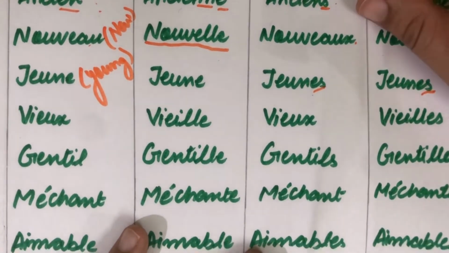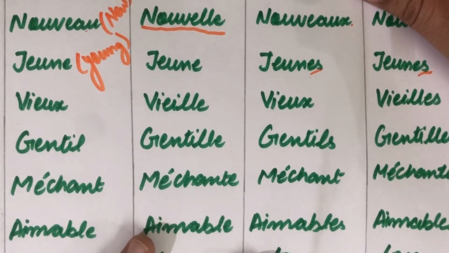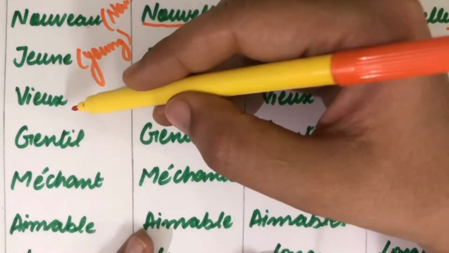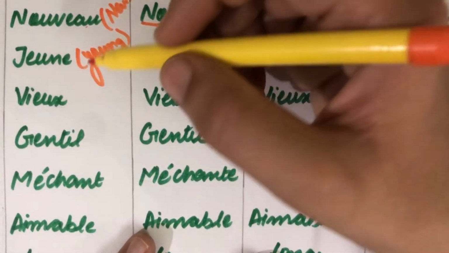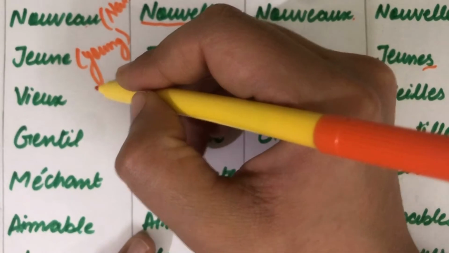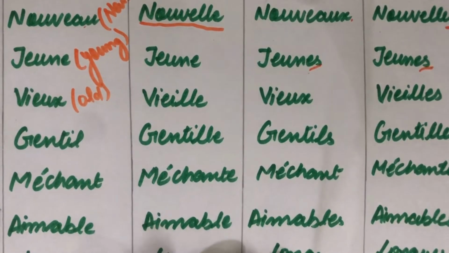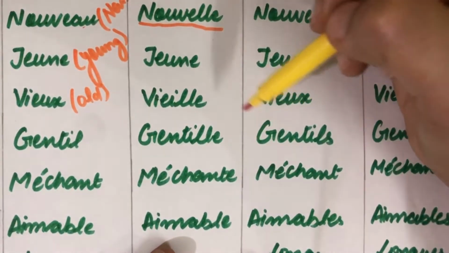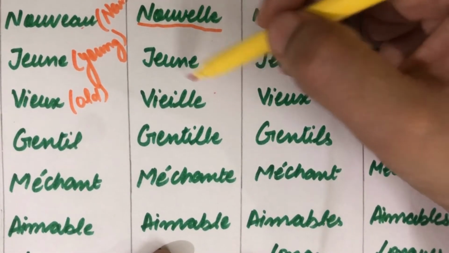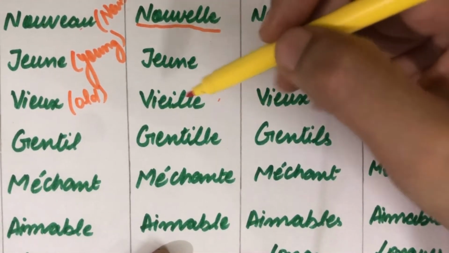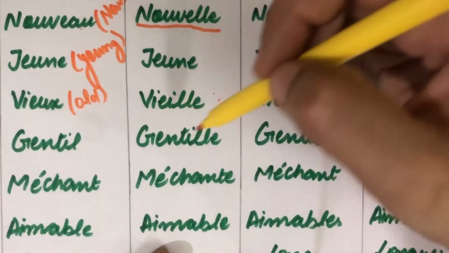Okay, next is vieux. Vieux. What is the pronunciation? It's vieux. Vieux is opposite to young, which means old. Okay, and for feminine it becomes vieille, where the pronunciation remains the same but the spellings differ over here.